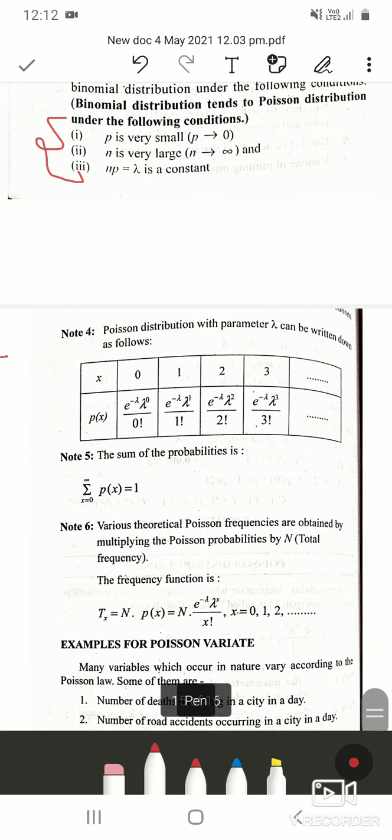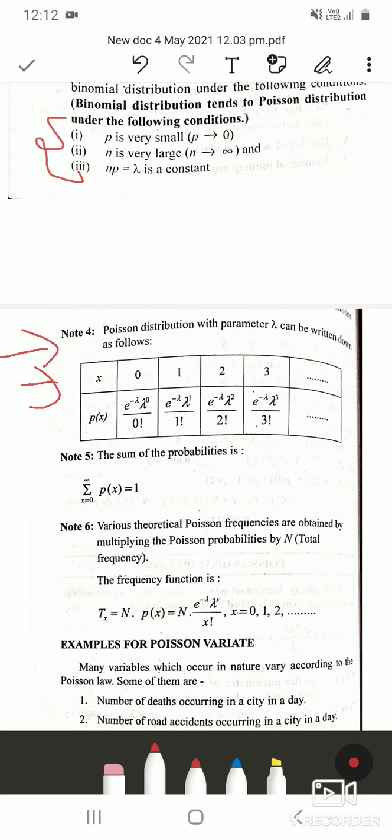So the fourth note is, Poisson distribution with parameter lambda can be written down as follows. This is very similar to what we had seen in binomial distribution. In the parameter, substitute the x values as 0, 1, 2, 3, and so on. In binomial distribution, the range was up to n. X takes values from 0 to whatever n is given. But here there is no n. So x can take the values up to infinity.